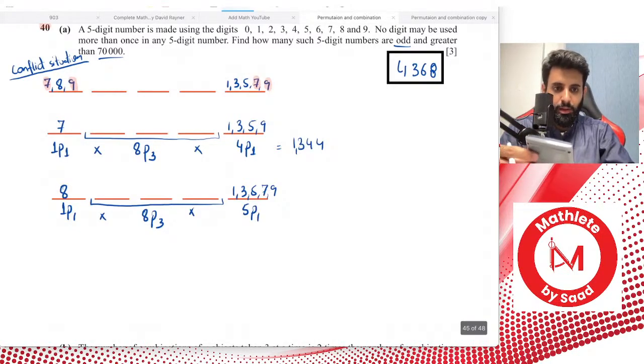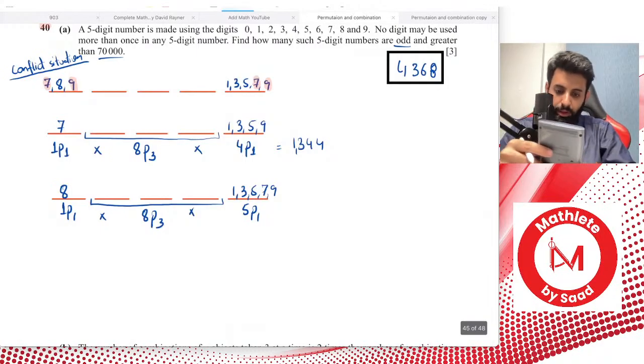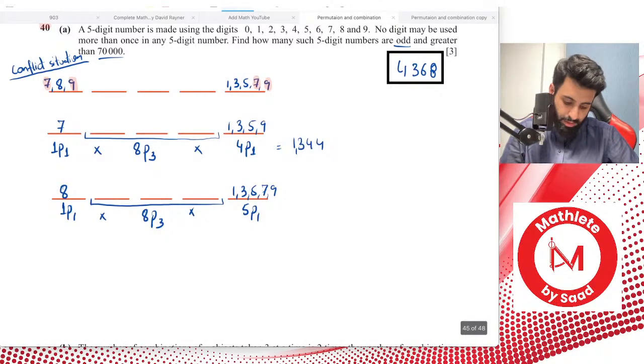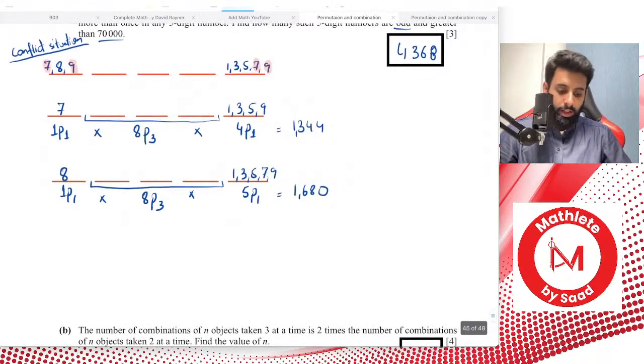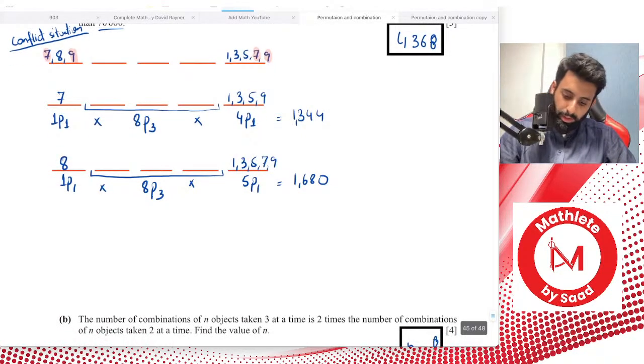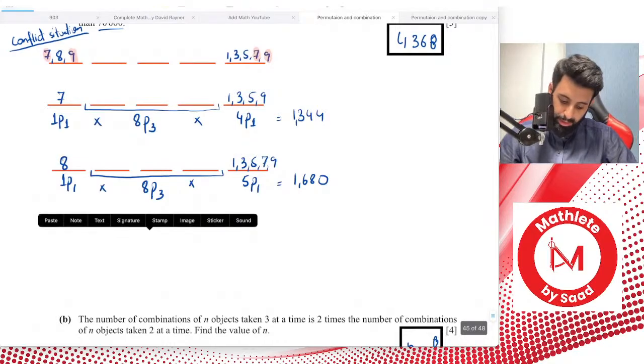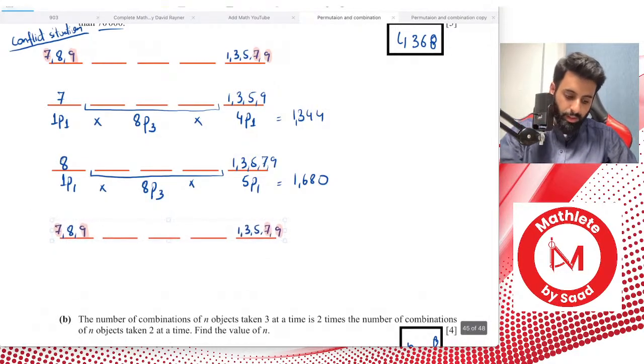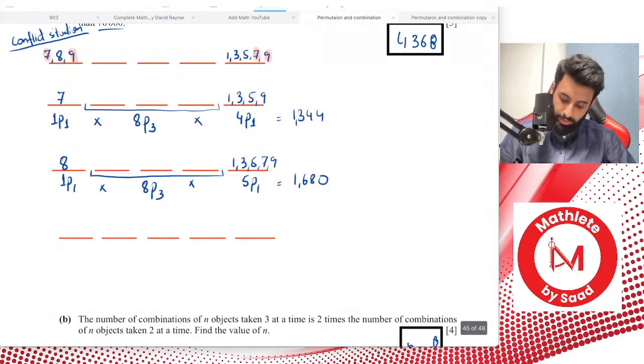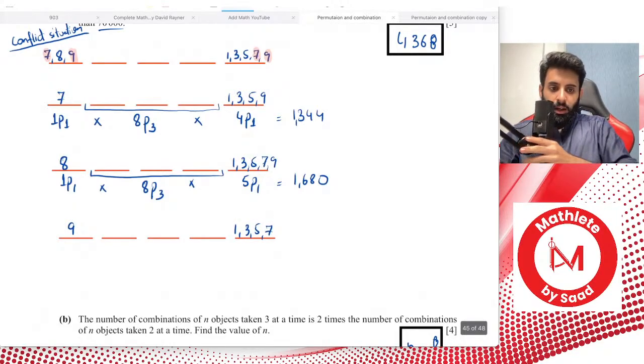Okay, thank you. So 1p1 into 8p3 into 5p1. This is equal to 1680. Now the last possibility. The last possibility is that you can have 9 in the first place. If we have 9 in the first place, we can have 1, 3, 5 or 7 in the last place.